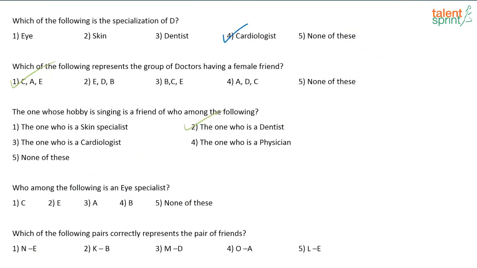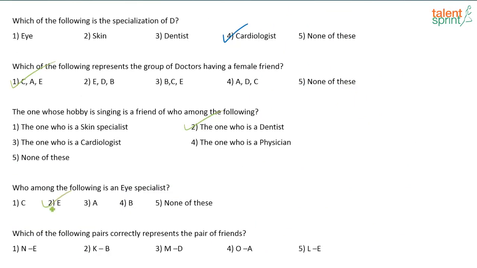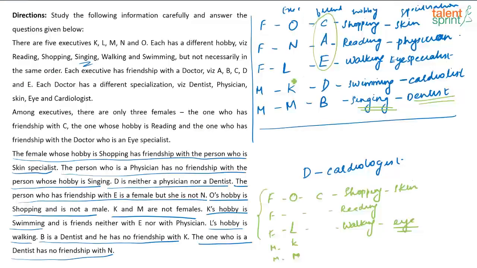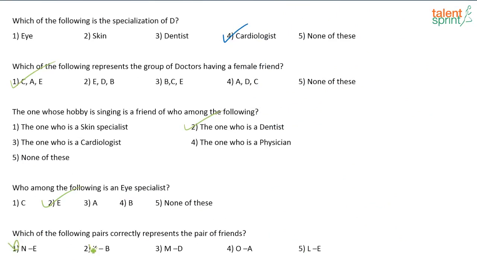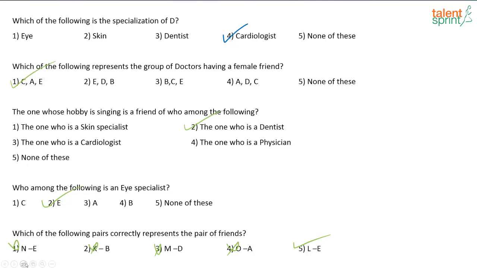Who among the following is an eye specialist? Eye specialist is E. E is the eye specialist. Which of the following pairs correctly represent the pair of friends? NE, KB, MD, all that is wrong. NE is not correct, KB is not correct, MD is not correct, OA, LE. OA is not correct, LE is correct. This is correct. So I hope all of you got the answers correctly. Did you all get these answers correctly? Any doubts? Is it clear?